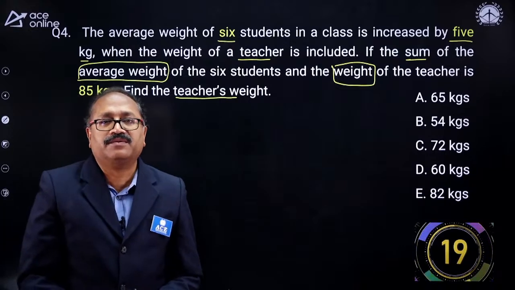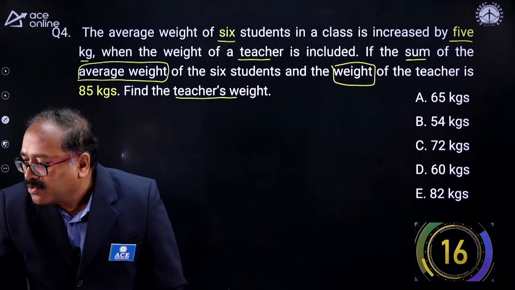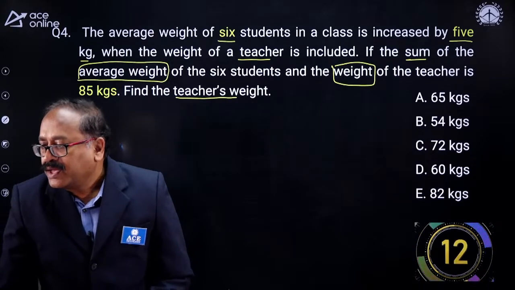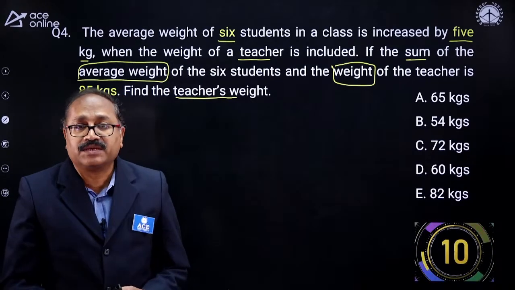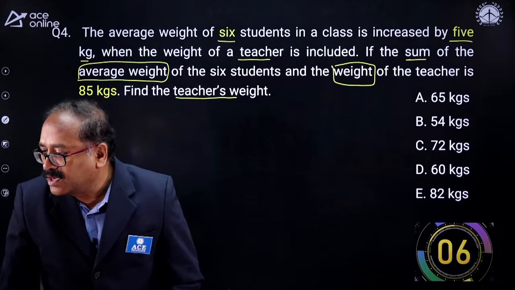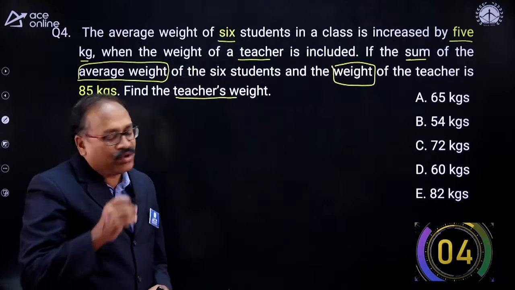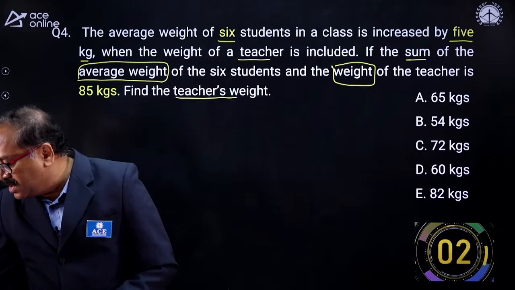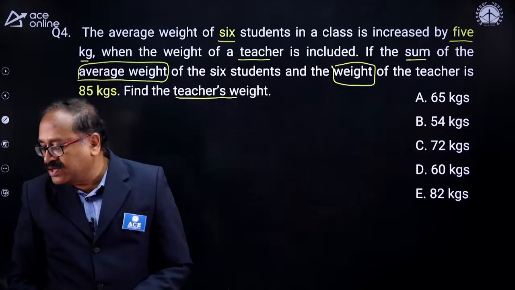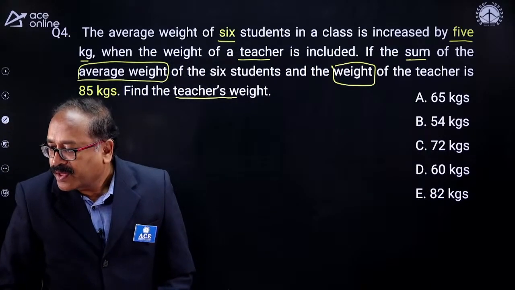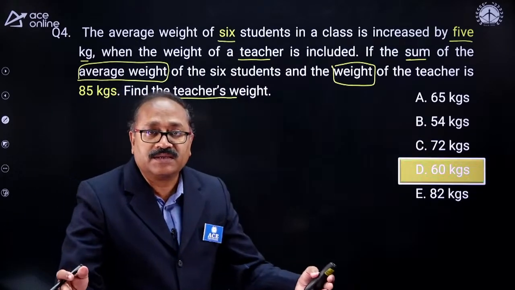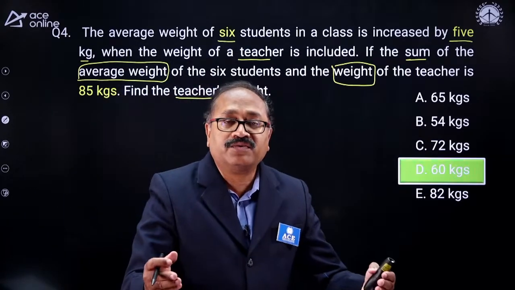I will guide you. Okay, what is the answer? Deepti madam, if you can answer it? Sai Kumar says option C. Still 9 seconds is left, and Sai Kumar is saying 72 kg. Okay, let me check whether it's correct or not. Time up, and the answer is 60 kg. It's 60 kg. How is it?